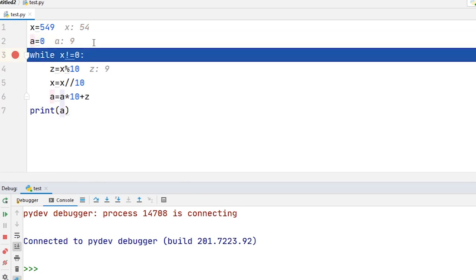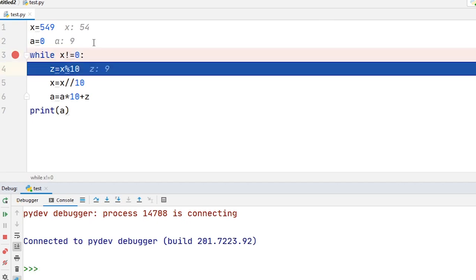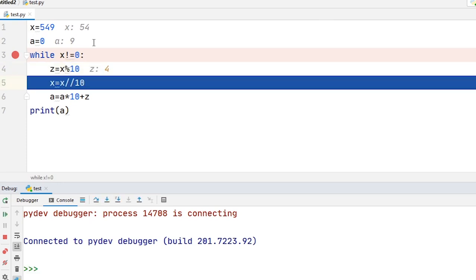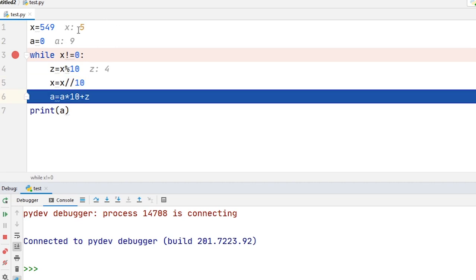Again, because x is not equal to 0, condition is true. Now z is equal to x modulus 10. That means the value of z is equal to 4. Now x is equal to x floor division by 10. That means the value of x will be 5. Okay, and you can see the value of x now 5.